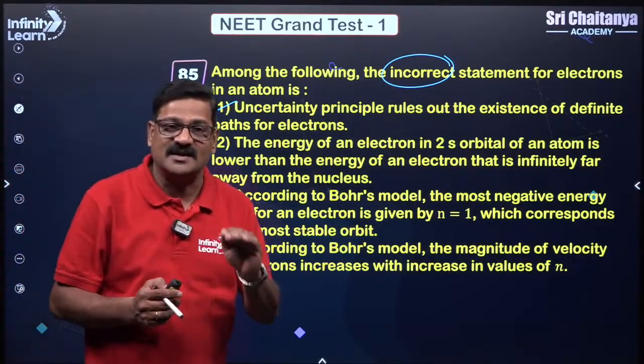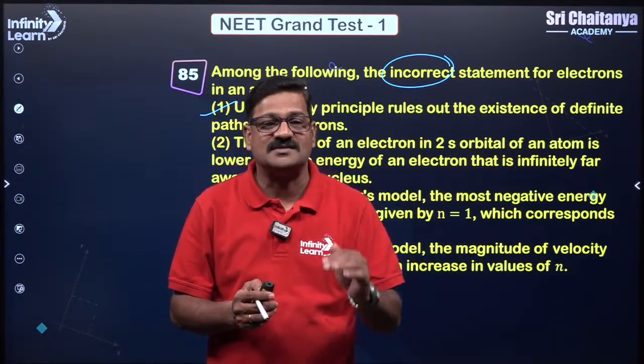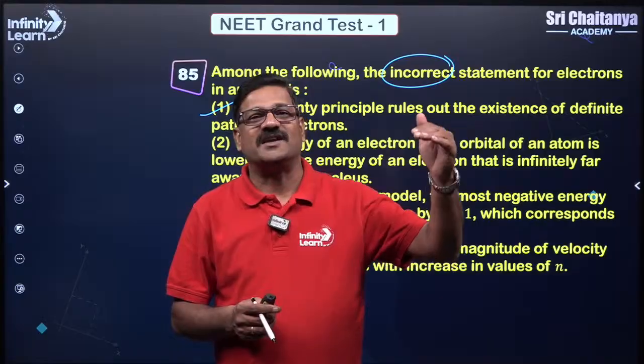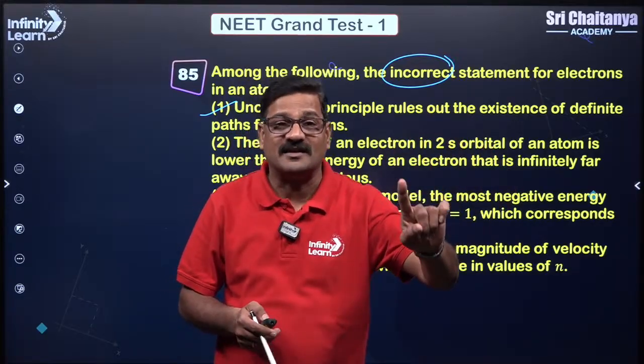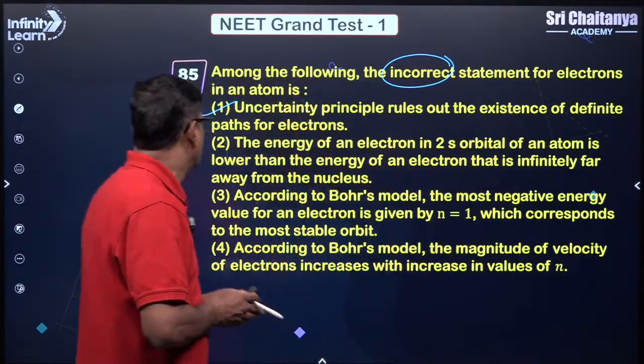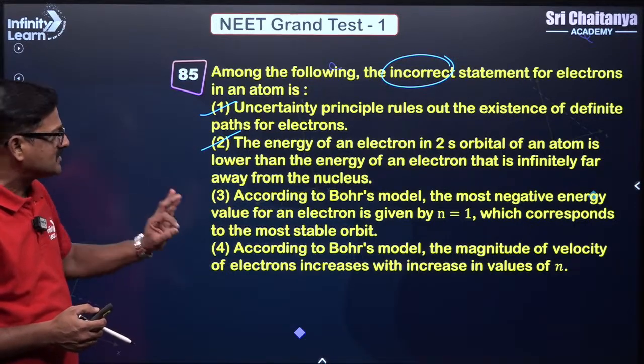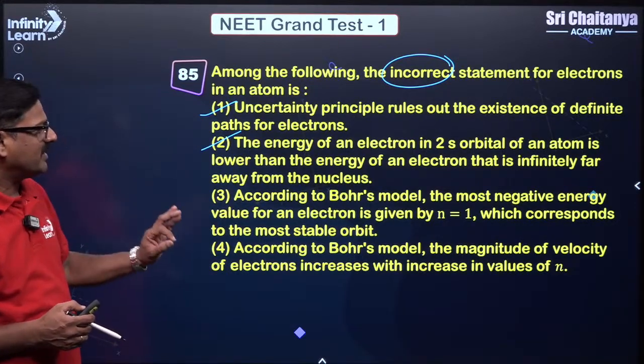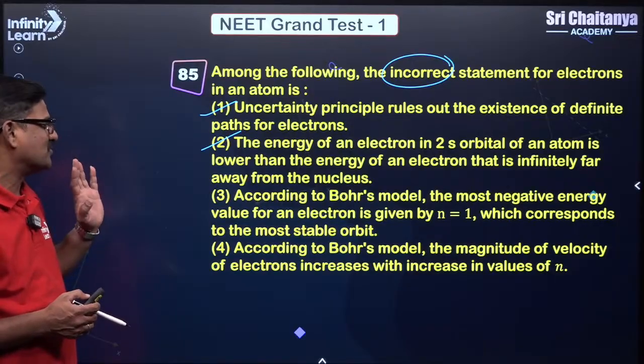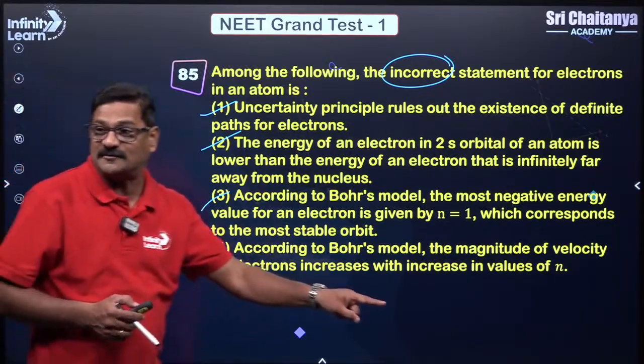Yes, always the electron energy is less than the energy at rest. The energy of the electron in an atom is always negative. So option B is correct. And according to Bohr's model, the most negative energy value of an electron is given by n is equal to 1 and corresponds to the most stable orbit for the hydrogen atom.